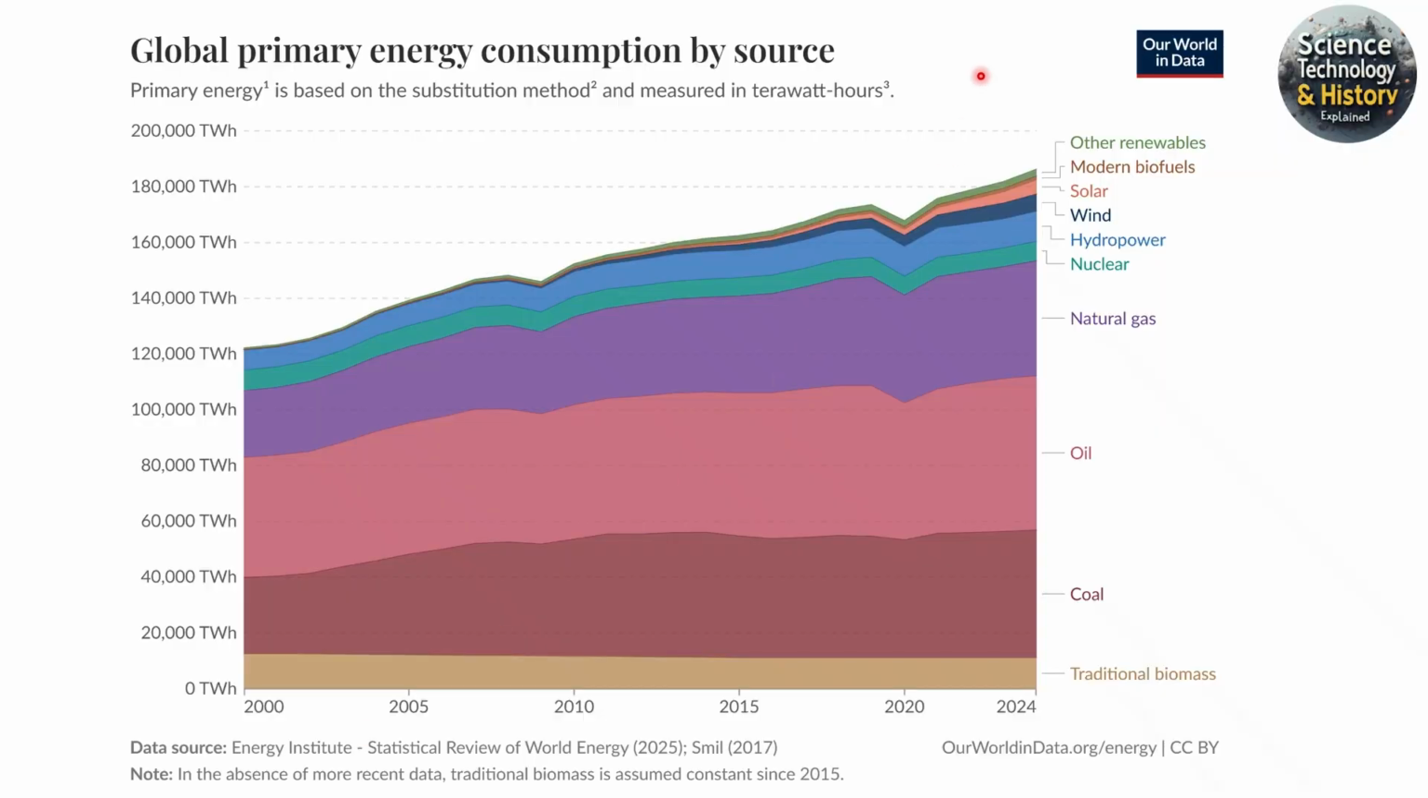Starting off here, the graph is showing us the global energy consumption by source, from the year 2000 up until 2024. First of all, let's look at the global energy consumption currently. It's a whopping 180,000 terawatt hours. But first of all, what and how much is a terawatt hour?